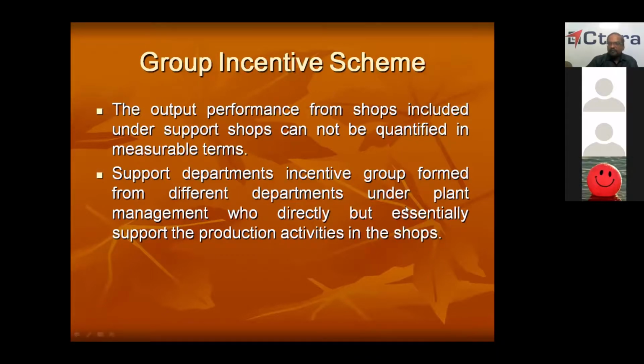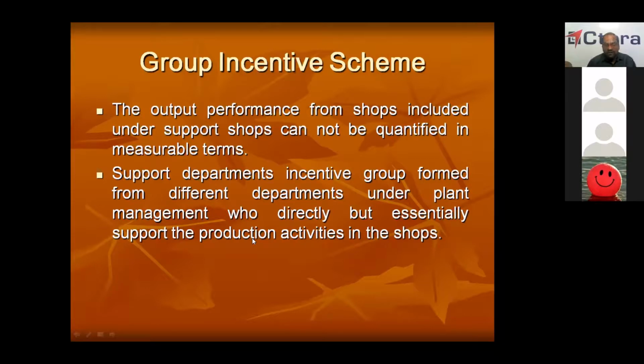Support departments incentive groups are formed from different departments under plant management who directly but essentially support the production. Now, industrial engineering department is here. What will they do? They will calculate the incentive for all the shops.